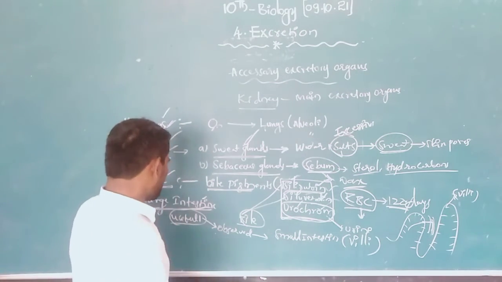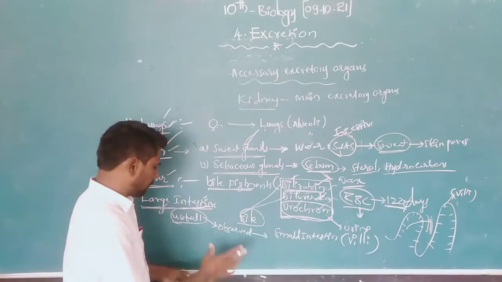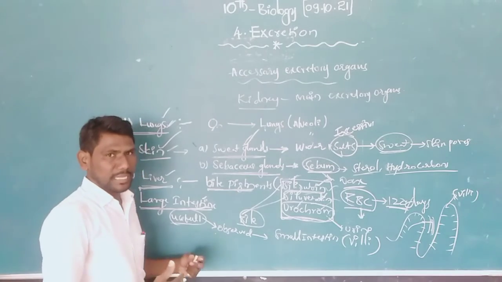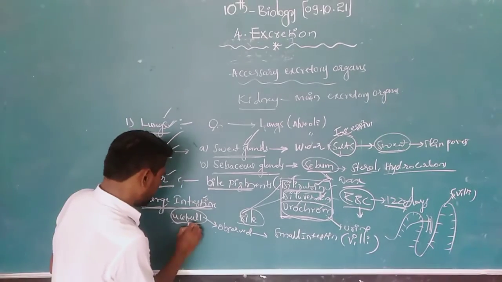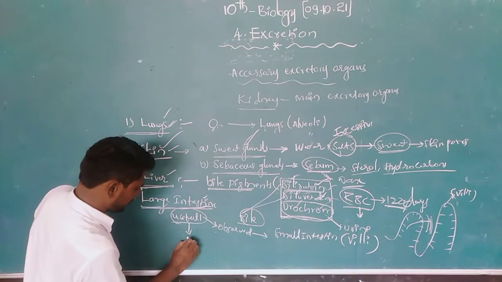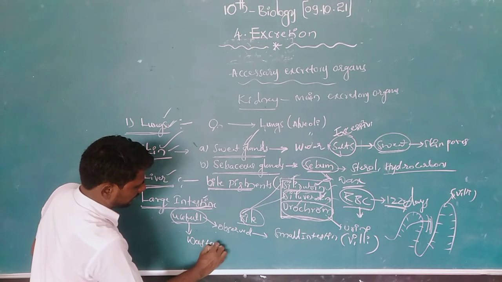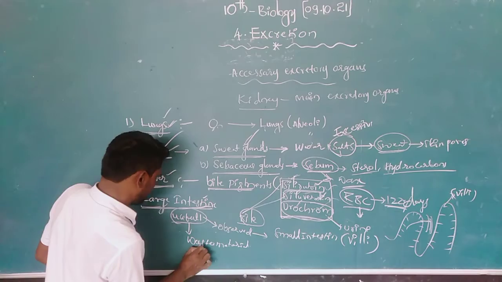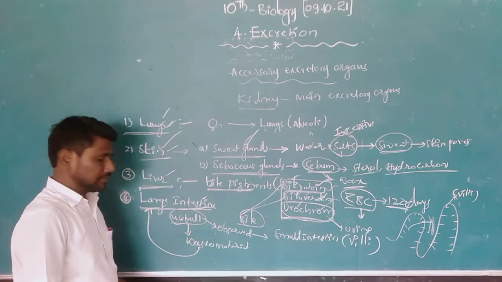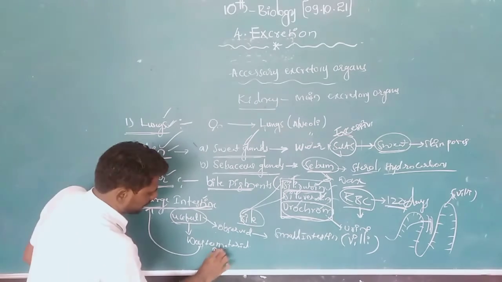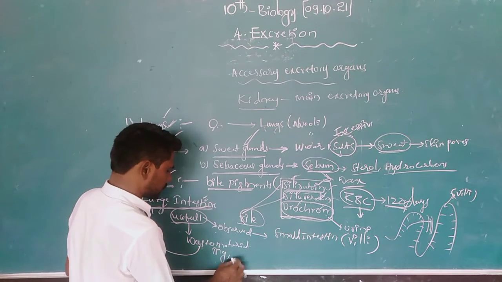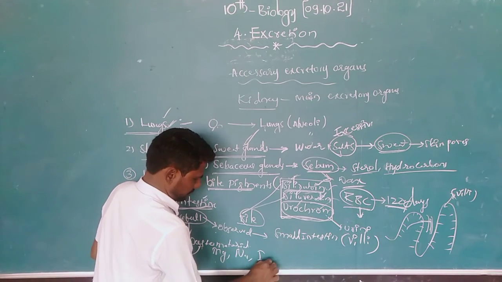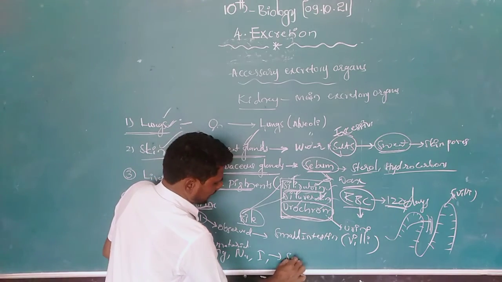After completion of digestion and absorption of useful materials, waste materials are formed. These waste materials are sent into the large intestine. They contain magnesium, sodium, and iodine salts.